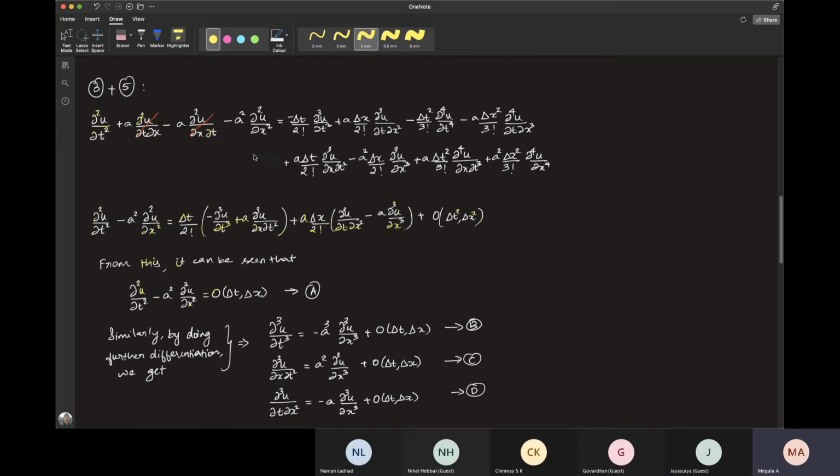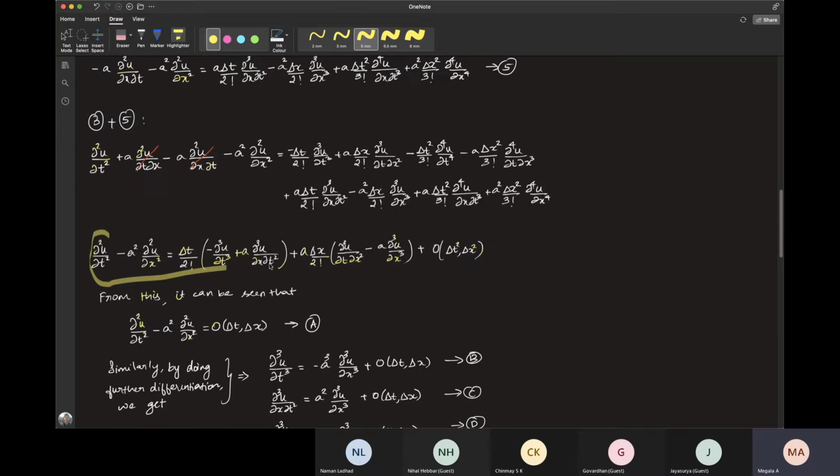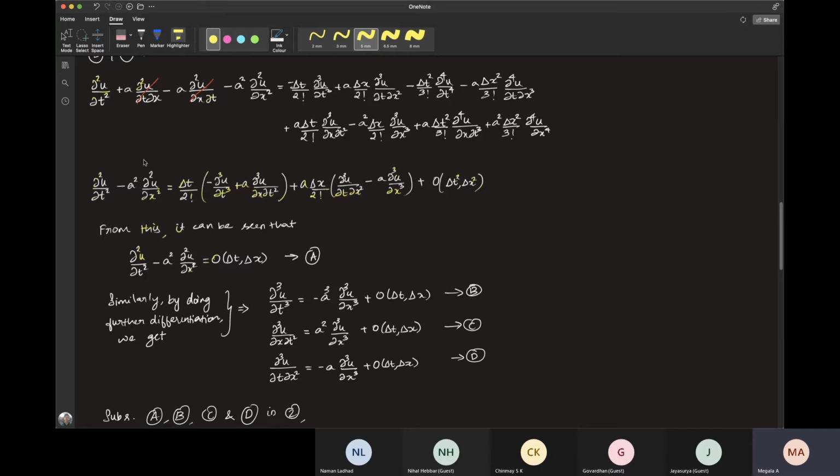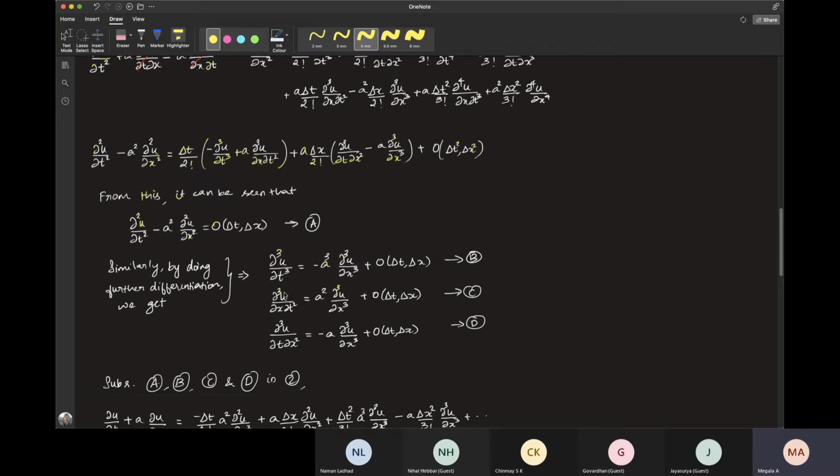So similarly, when you differentiate this equation further with respect to space and time, you will get third order derivatives. So upon doing a similar kind of thing, you can get expressions like this. For the third order derivative in time, you have something like a third order derivative in space plus some order delta t delta x.